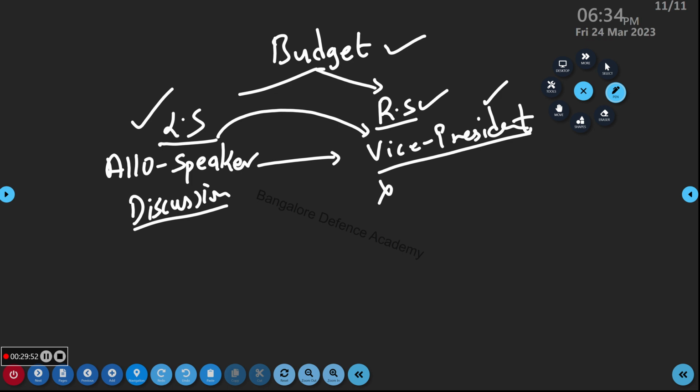If Rajya Sabha feels there is something wrong, if there are a lot of corrections, I don't like this, I don't like that, they will give it to whom? Lok Sabha. Now it depends on Lok Sabha, they will correct it or keep it the same. It is their wish. After this, the bill will go to the president. Do you all understand? This is what is happening in the budget.